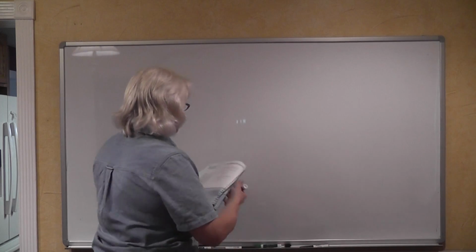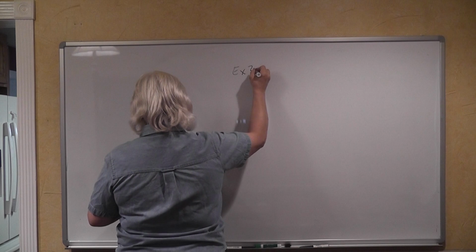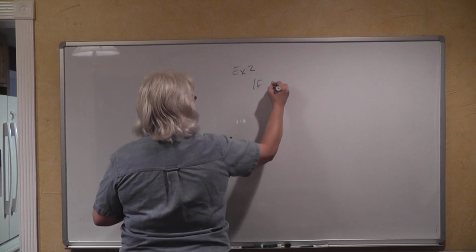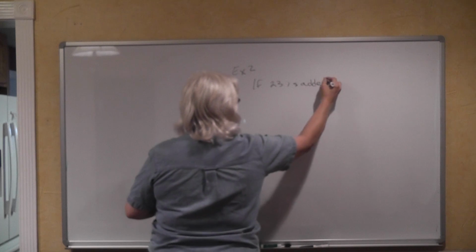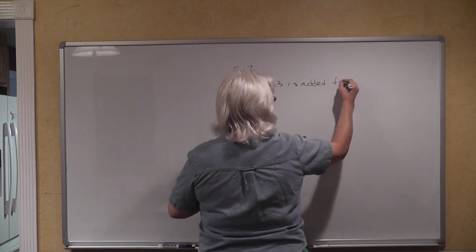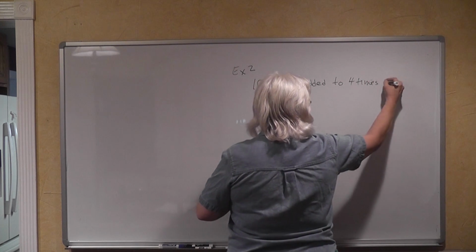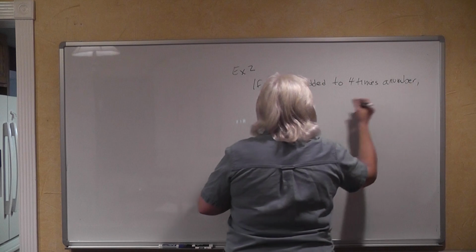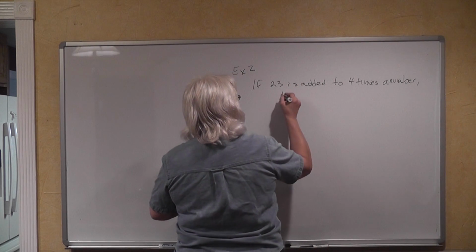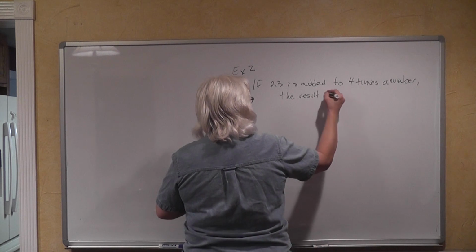Okay, now we have example 2. And this says, if 23 is added to 4 times a number, the result is 143.